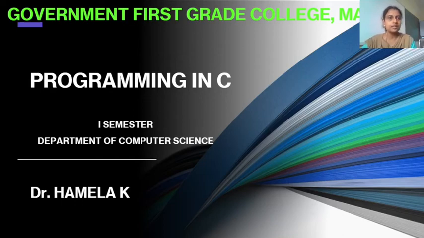In these classes, we started with the basic concepts of computers, like what is software and the types of software. Then we discussed the classification of software, computer languages, and translators. Then we moved to two concepts called modular programming and structured programming. Then we discussed what an algorithm and a flowchart are.